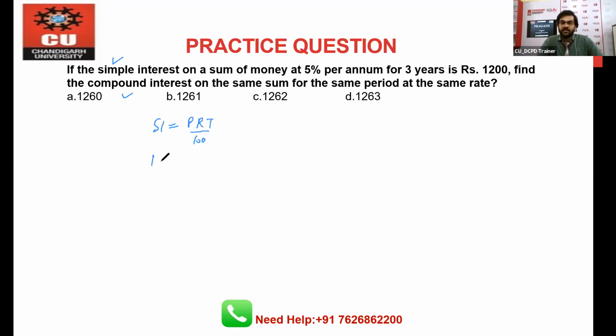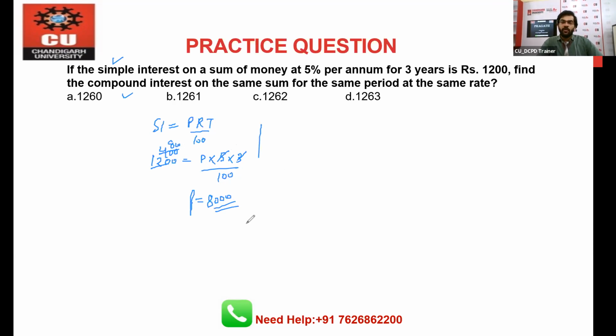So simple interest is 1200. P we don't know. Rate we know, 5. Time we know, 3, divided by 100. Now if we compare it, this will become 3 4 12, this will become 400, this will become 80, means 5 8 40. So the principal value will become 8000 for this question.